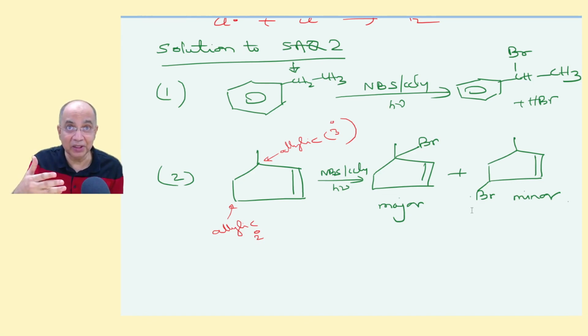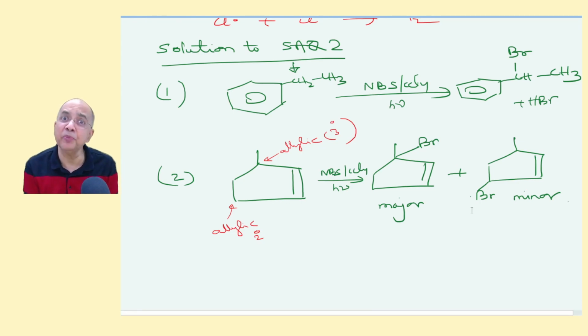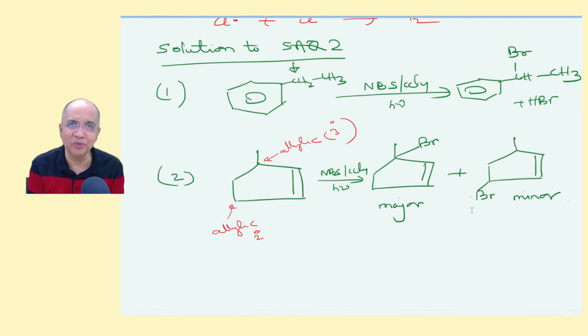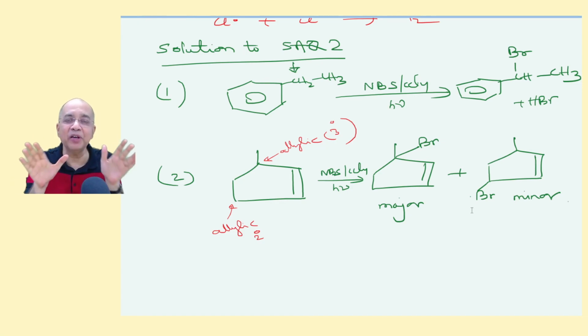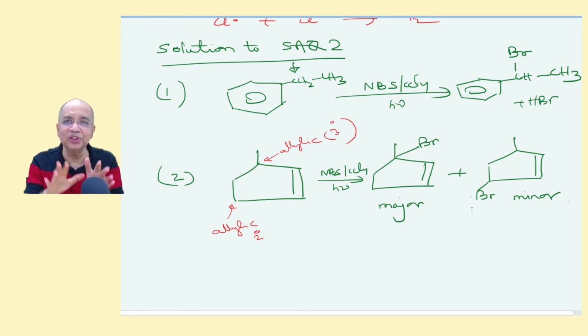This is the second part of the radical substitution mechanism in alkanes. Similarly, nitration and sulfonation of alkanes in vapor phase are achieved by free radical process, but their mechanisms are not well established. Therefore, we won't discuss it at greater length. We'll have another mechanism. This is free radical substitution that happens in alkanes or sp3 carbon, in the allylic position in alkenes and in the benzylic position in arenes.